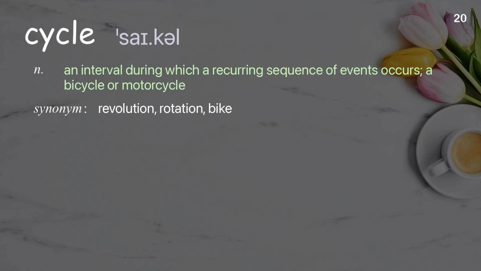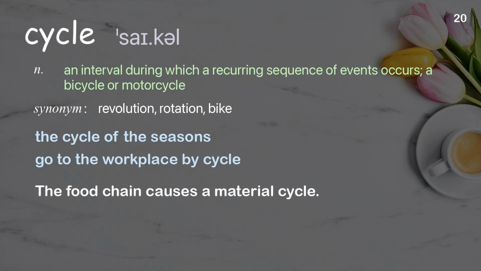Cycle. An interval during which a recurring sequence of events occurs, a bicycle or motorcycle. The cycle of the seasons. Go to the workplace by cycle. The food chain causes a material cycle.